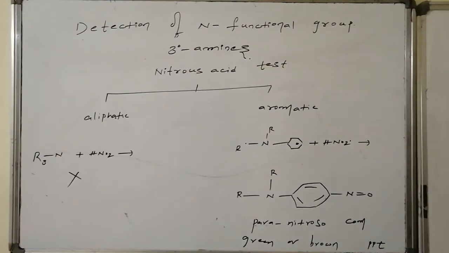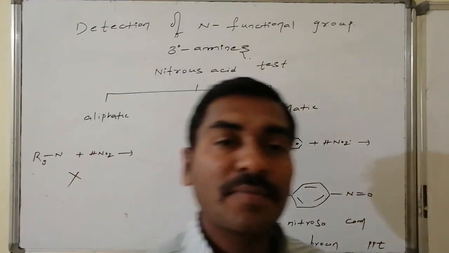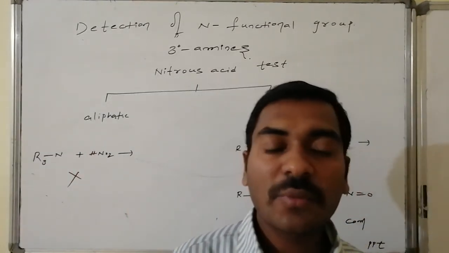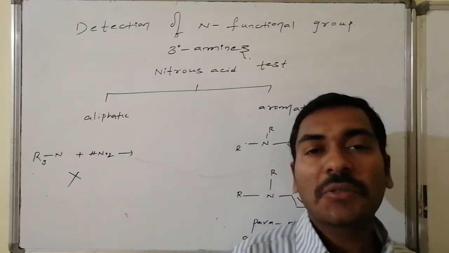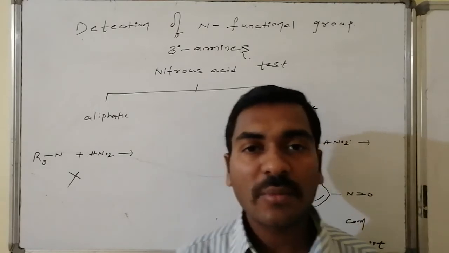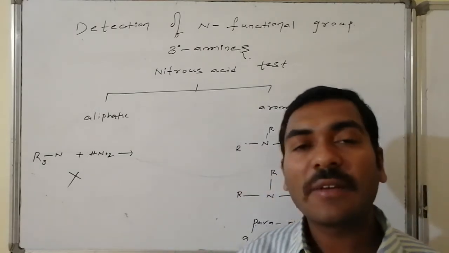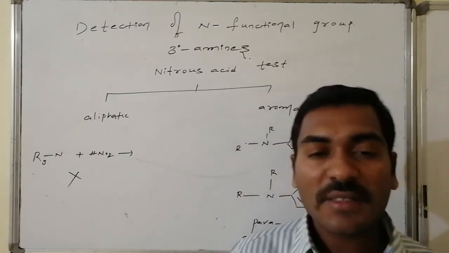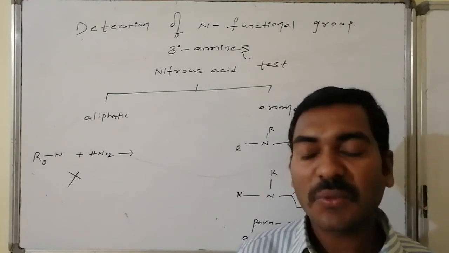In case of tertiary amines, once again the test used for detection is the nitrous acid test. As we know, it has to be prepared in situ by the action of sodium nitrite and HCl because it is unstable. Aliphatic tertiary amines, on reaction with nitrous acid, show no reaction.